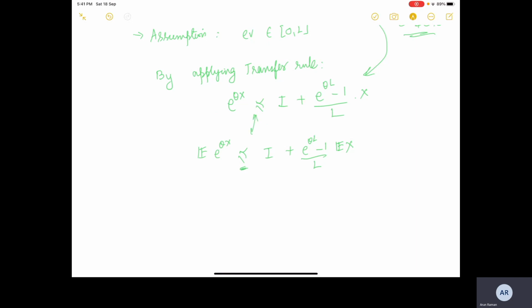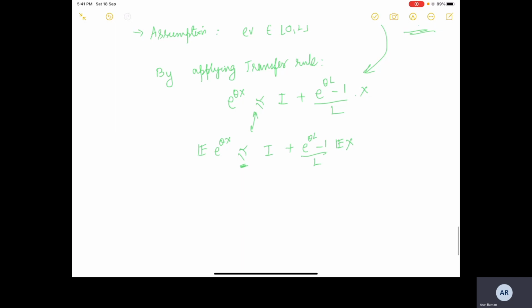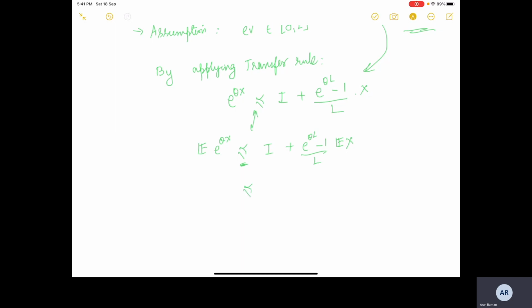Okay, if this is true, why does taking expectations on both sides not change the order? All right. So next, we again write this as e raised to the power theta L minus 1 by L into e to the x.